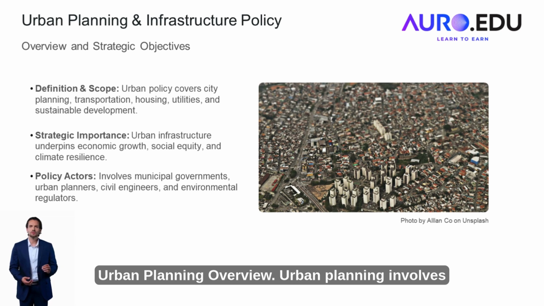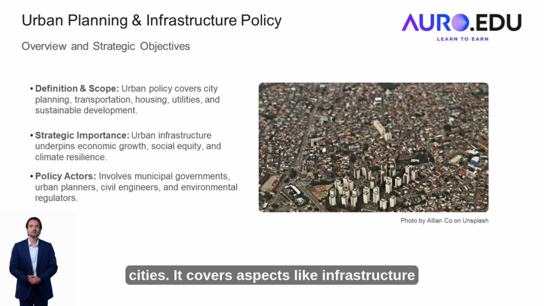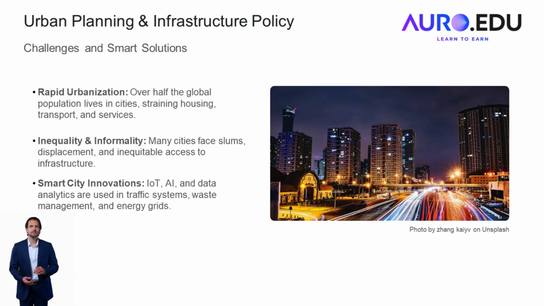Urban planning. Overview. Urban planning involves designing and regulating the use of spaces within cities. It covers aspects like infrastructure development, zoning laws, and public transportation systems. Effective urban planning ensures sustainable growth, efficient resource use, and improved quality of life for urban residents.